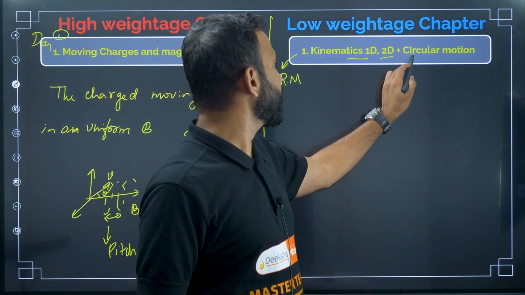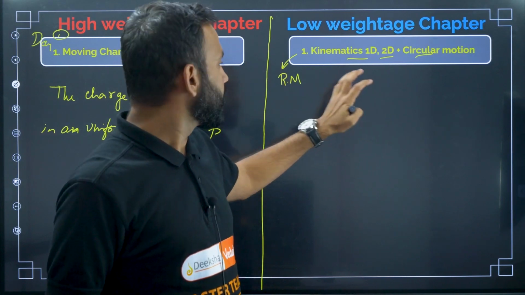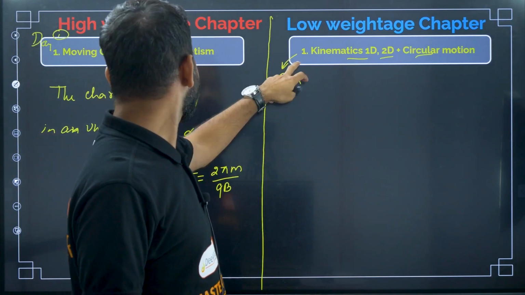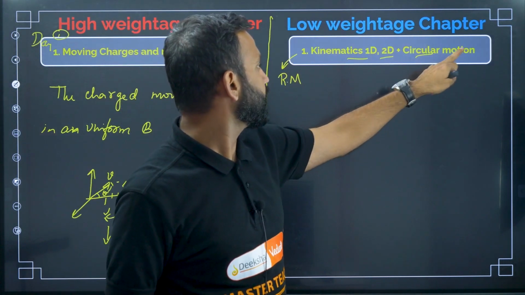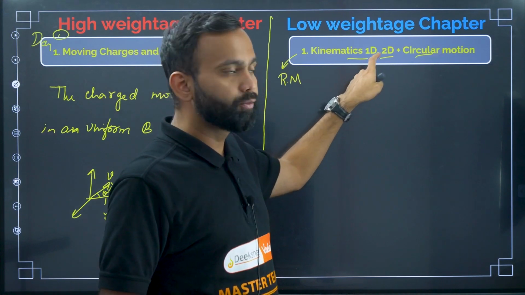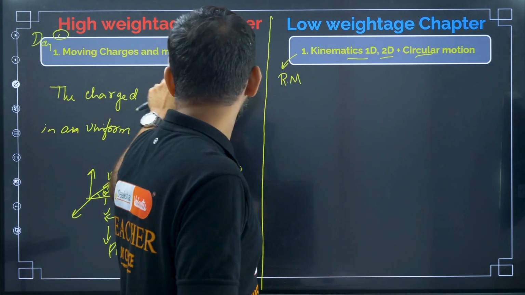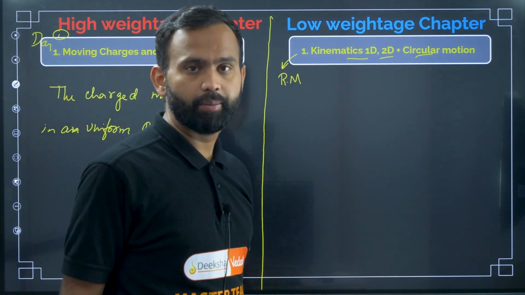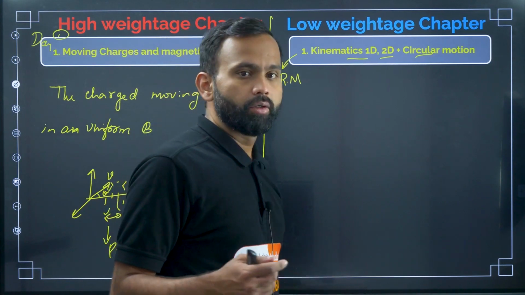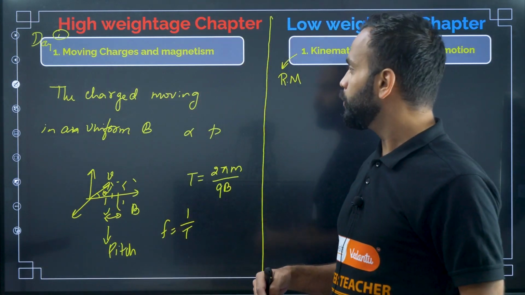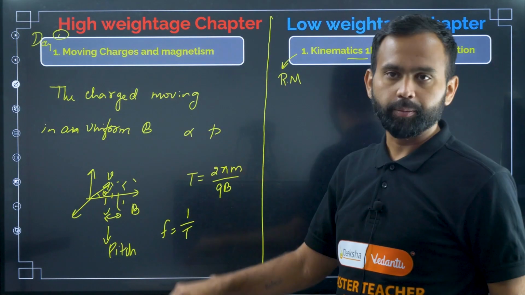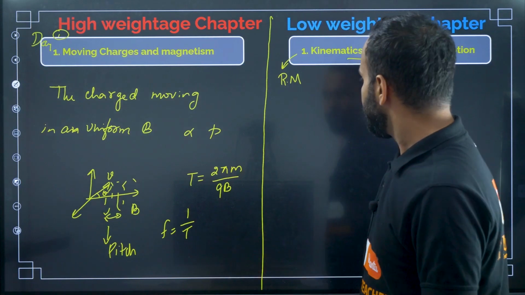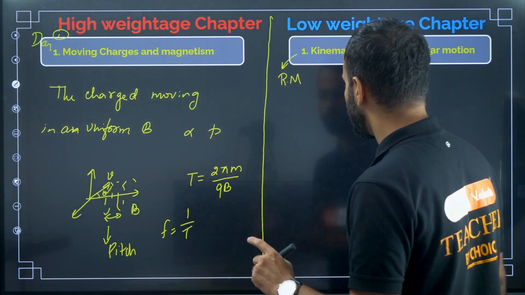Kinematics 1D, 2D plus circular motion. You should read on the first day, first read kinematics 1D, 2D and circular motion, and after that read moving charges and magnetism. So how much time do you allocate for low weightage chapters and high weightage chapters?